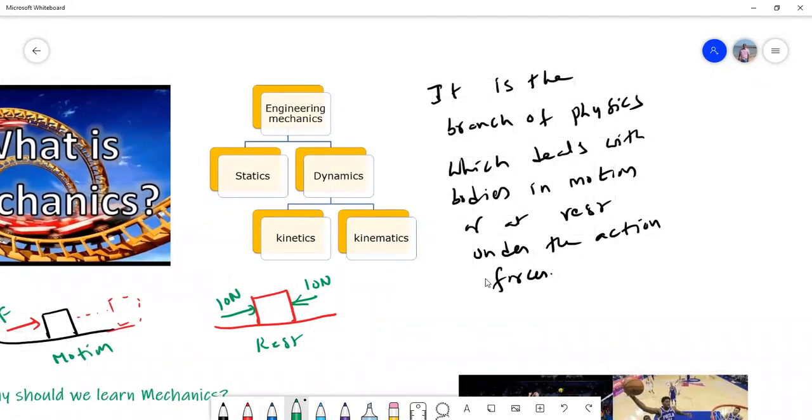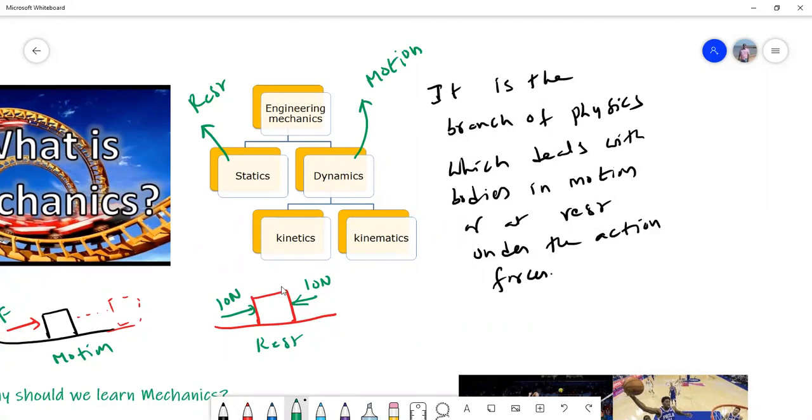Now this mechanics is broadly divided into two categories. One is called statics, another one is called dynamics. What is statics? Static means rest. So statics deals with the bodies at rest. Dynamic means motion, so this deals with the bodies in motion. We should understand the difference. Static means rest, dynamic means motion. Statics deals with the bodies at rest, whereas dynamics deals with the bodies in motion.